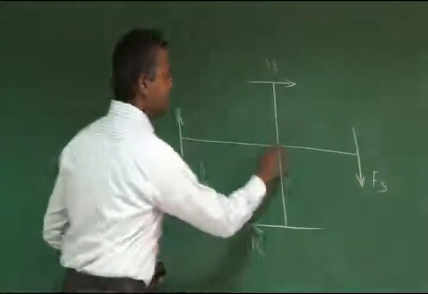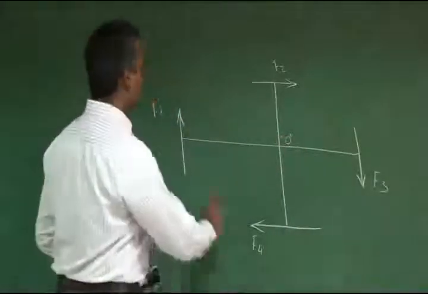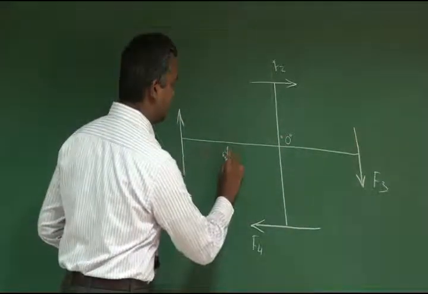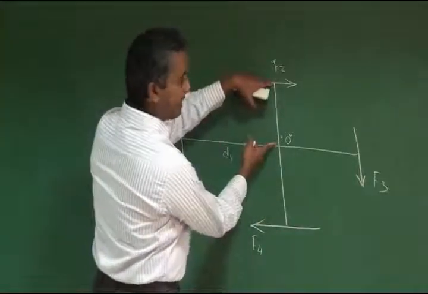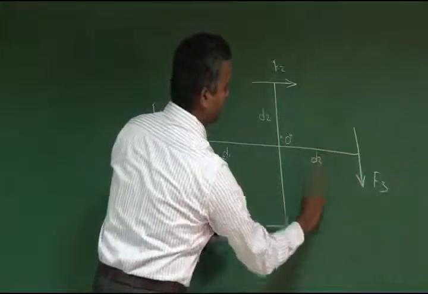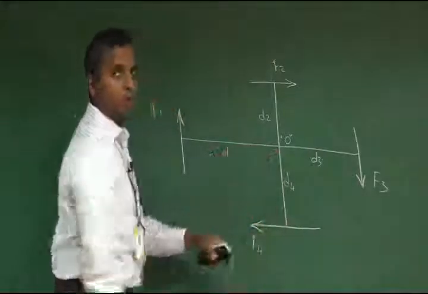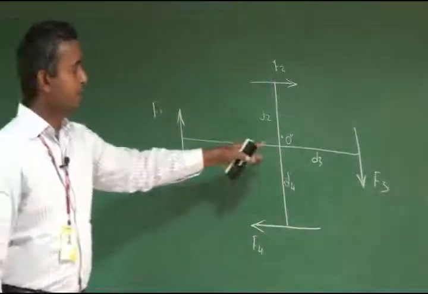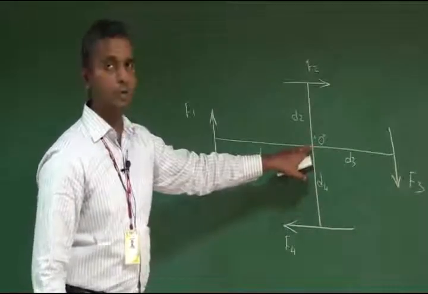This is point A, the center point is O. This distance is D1, for F2 the perpendicular distance is D2, this is D3 and this perpendicular distance is D4.